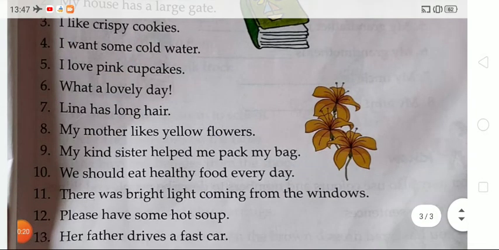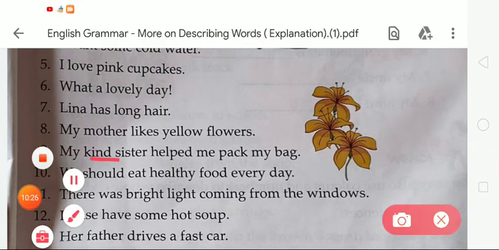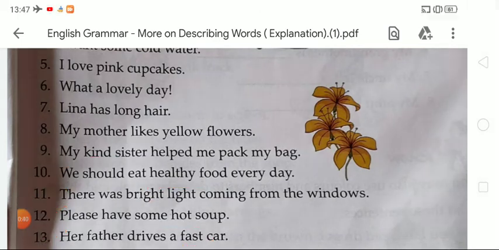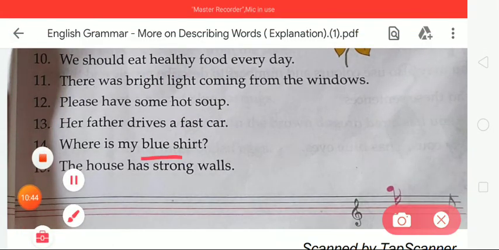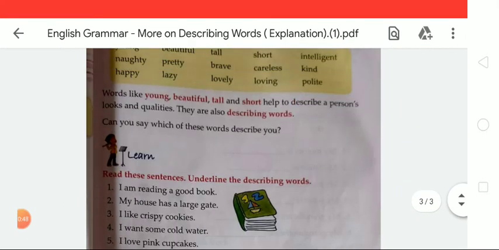After that, in number 9, there is kind. In number 10, healthy. In number 11, bright. In number 12, hot. In number 13, fast. We have to underline the describing word fast. In number 14, blue. In number 15, strong. So like this we have to complete the first exercise of this chapter.